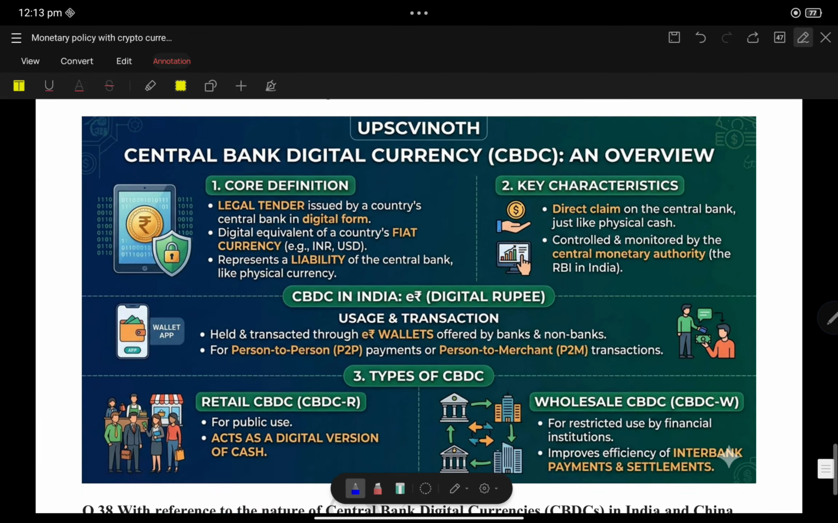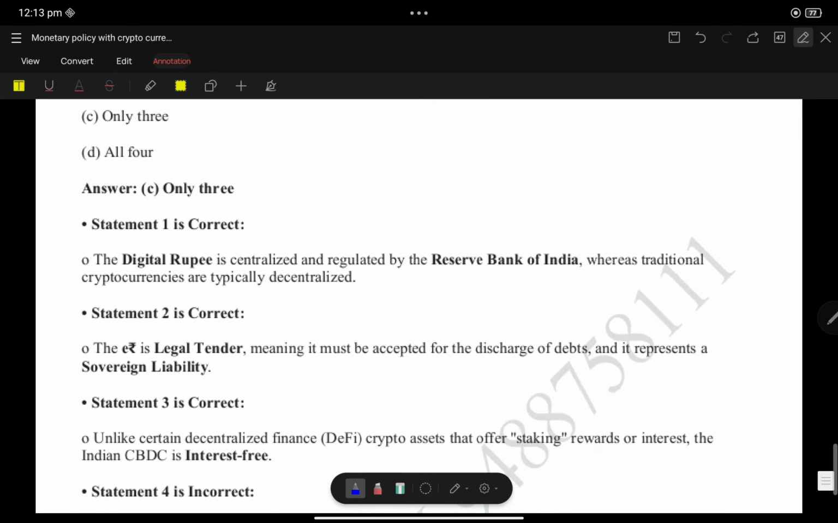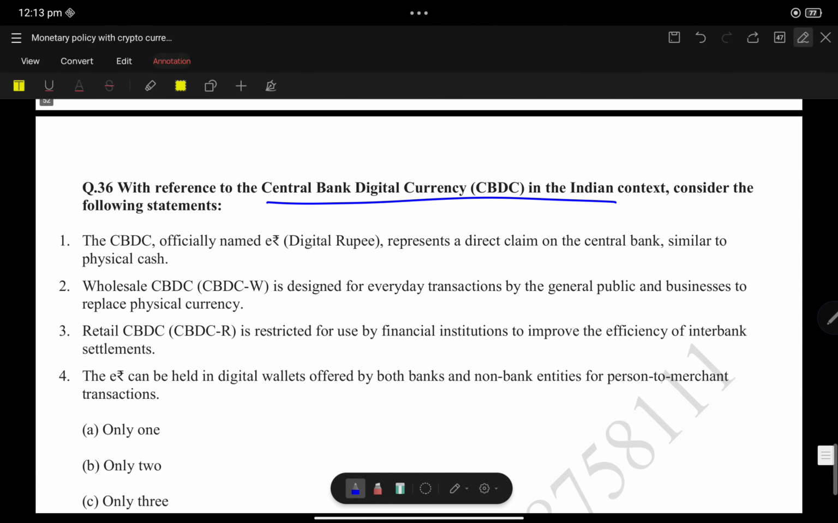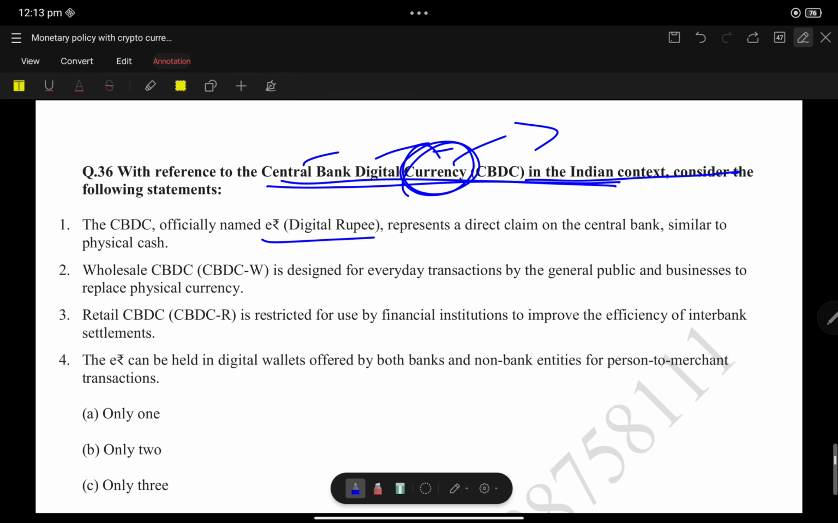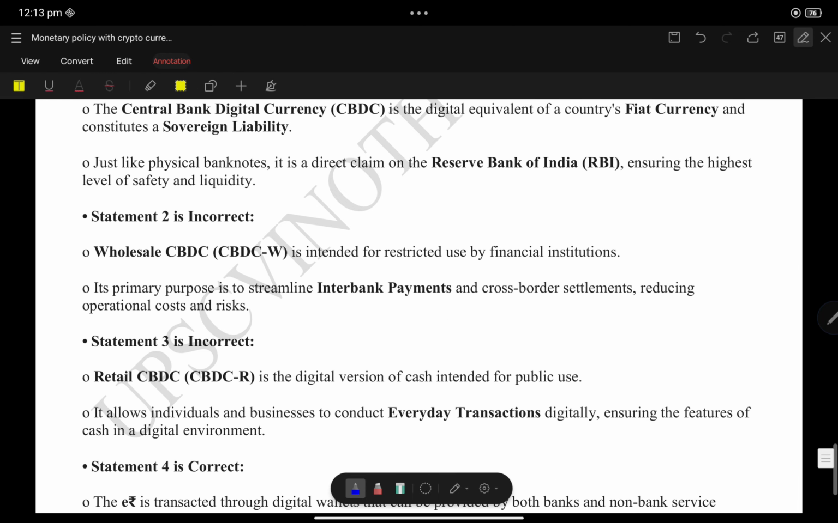Now we shall have some broader discussion with respect to CBDC, central bank digital currency. See, central bank digital currency is a common term. In India, it is officially named the e-rupee, representing a direct claim on the central bank, similar to physical cash. Yes. Wholesale CBDC is designed for everyday transactions by the general public and businesses and replaces physical currency. See, statement 2 is incorrect. It does not replace the physical currency.